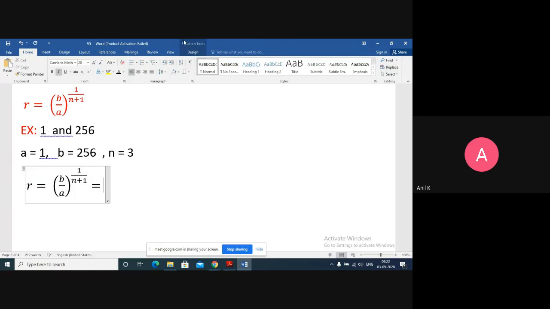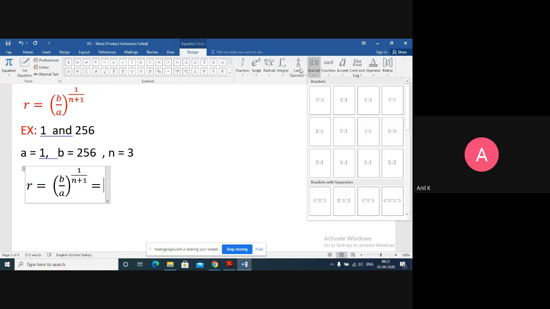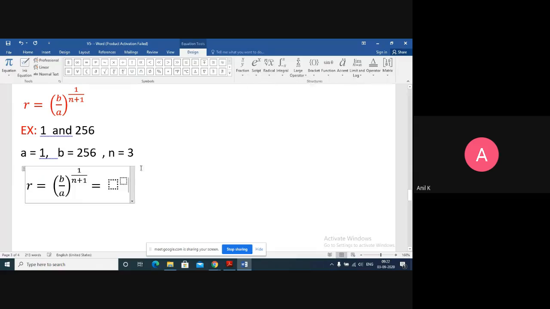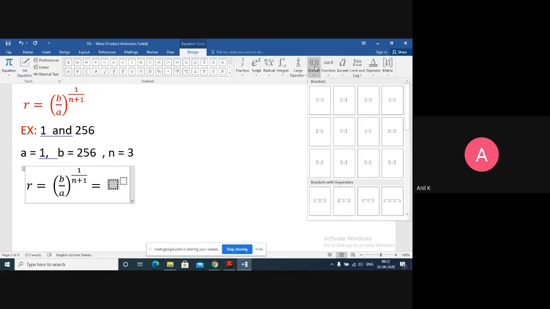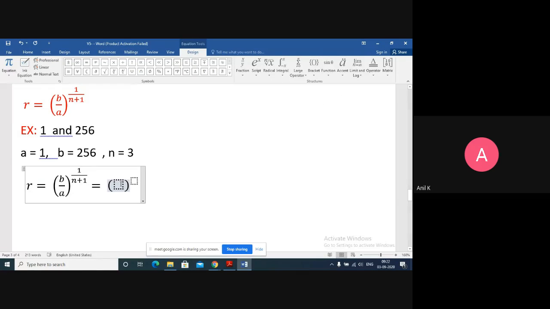Now let me substitute A value, B value and n value and see what we will get. So B value is 256 and A is 1. So 256 upon 1 will be 256 only, whole to the power of 1 upon n plus 1. n is 3, 3 plus 1 is 4. So I have 256 whole to the power of 1 by 4.